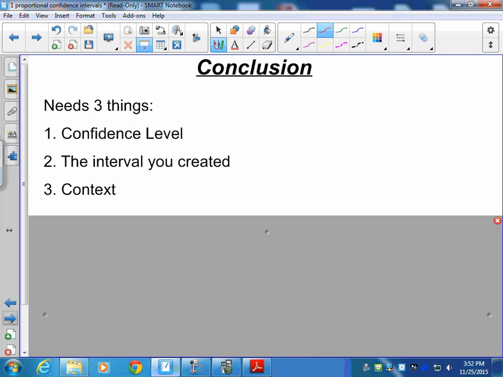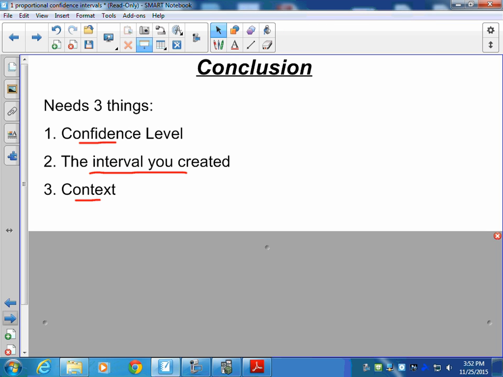Okay, we've gone through our process, we've tested assumptions, we've done our calculations, and now we need to write our conclusion. Remember, your confidence interval conclusion needs three things: confidence level, the interval that you created, and then the context of the situation.